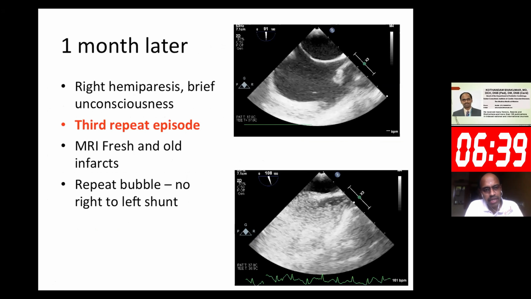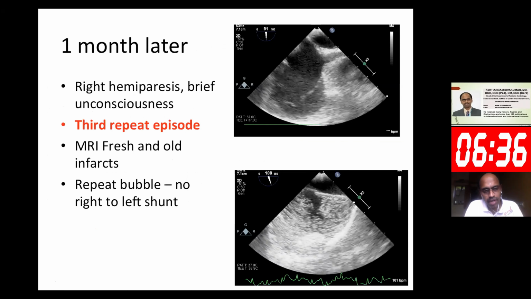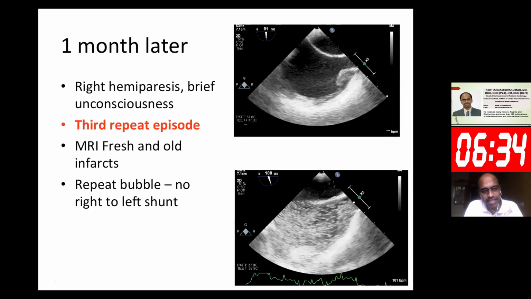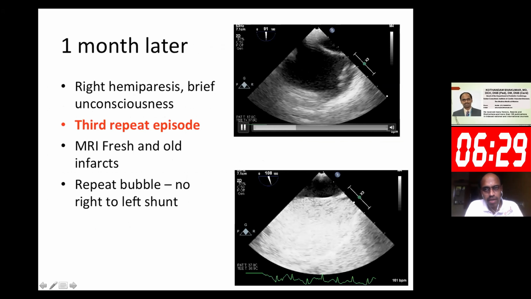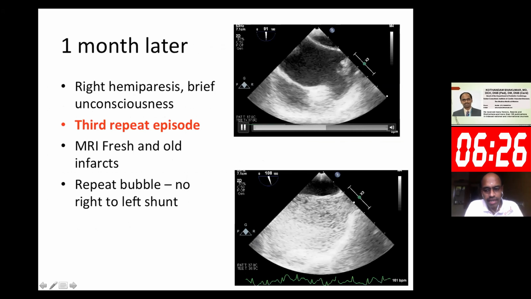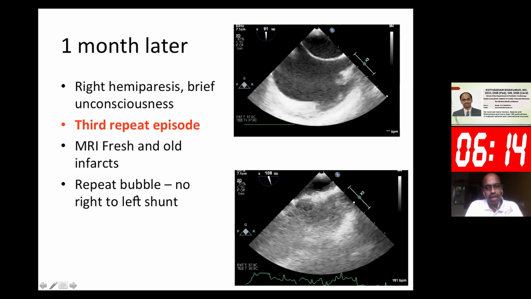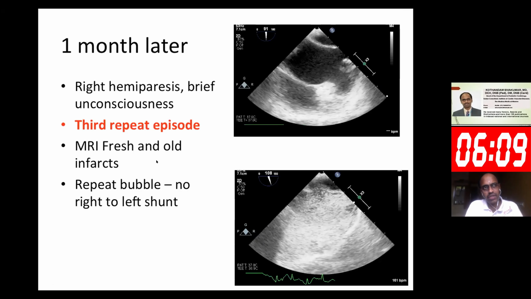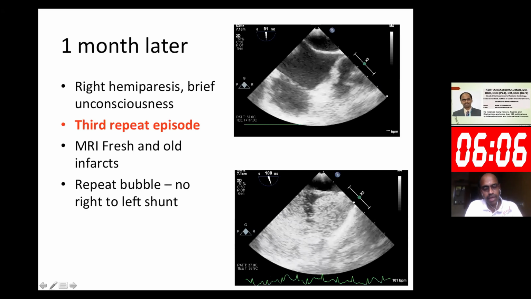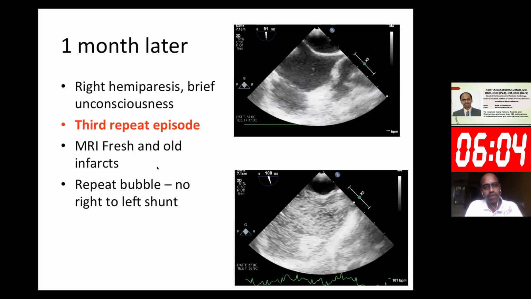So in view of repeated episodes, a patent foramen ovale with recurrent embolism was again suspected. The transesophageal echocardiogram did not show any foramen ovale, and an aggressive contrast study failed to reveal anything going on to the left atrium. MRI showed fresh and old infarcts. Repeat bubble study, there was no right left shunt. And since there were repeated large infarcts, warfarin was taken out, and again she was put back on aspirin and clopidogrel because of risk of bleed into all those infarcts.